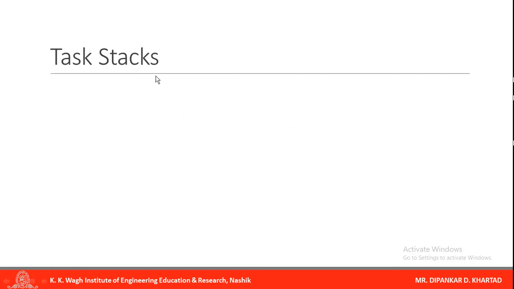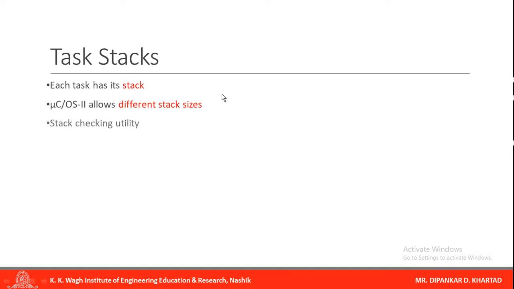And you know about task stack: every task has its own stack, which is very useful for context switching. So MuCOS 2 allows different task stack sizes. With the stack checking utility, you can determine and decide how much stack is needed for each task. So this feature is also provided. You can find out which task requires this much stack or that much, and decide how much stack is needed for each task.